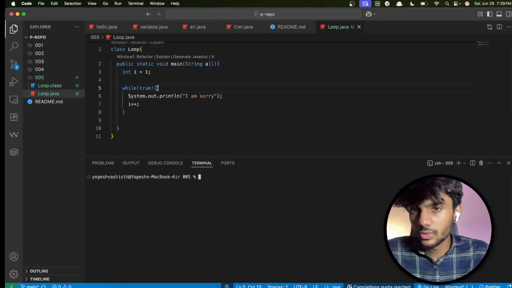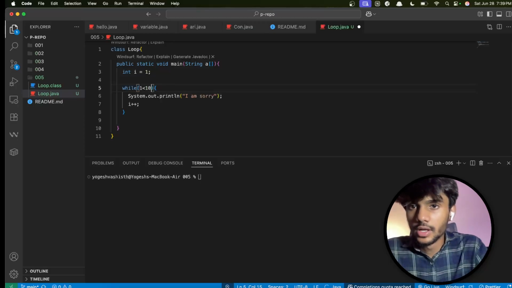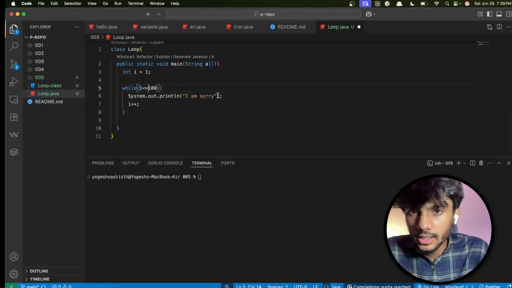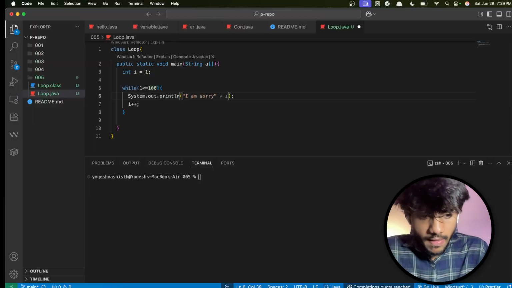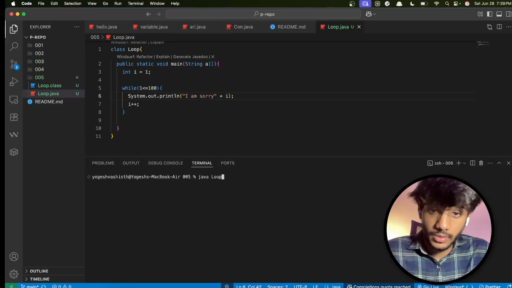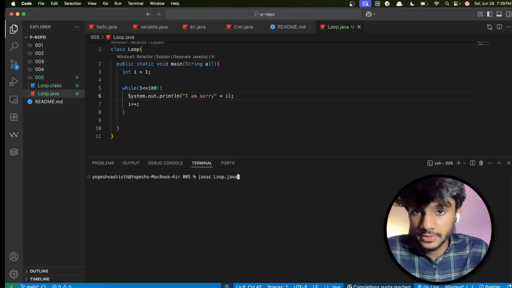So I have to add a condition. The condition I added was less than or equal to 100. We just add an i. So it's going to concatenate. The plus can do arithmetic and it can concatenate as well.